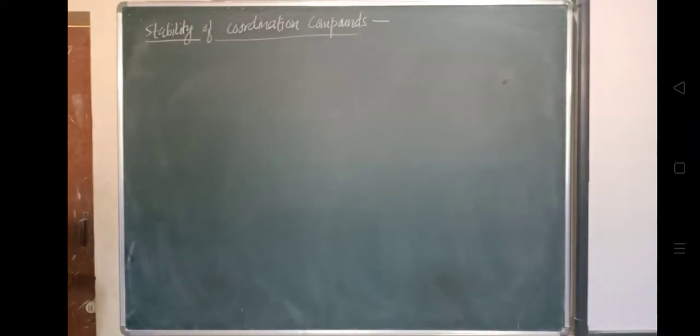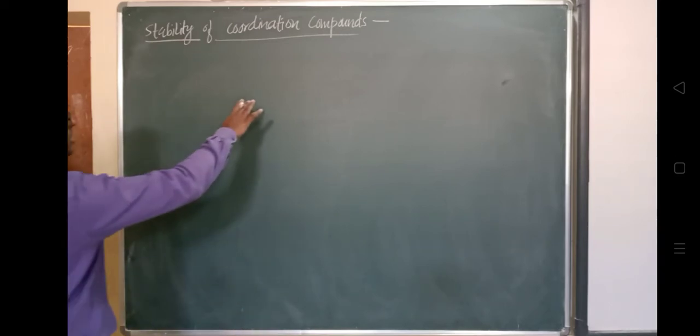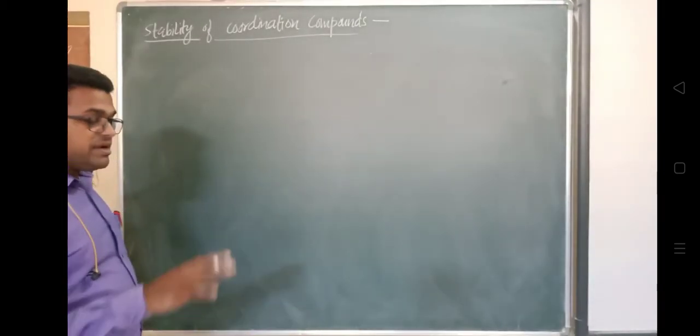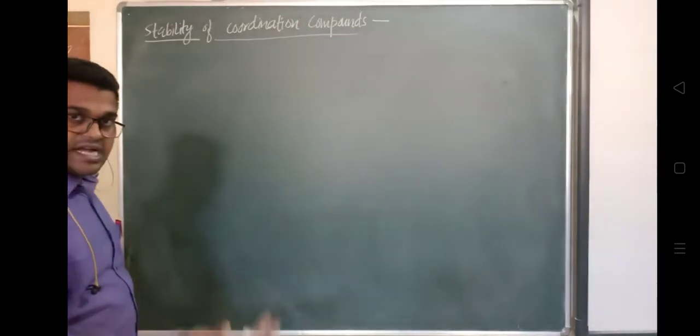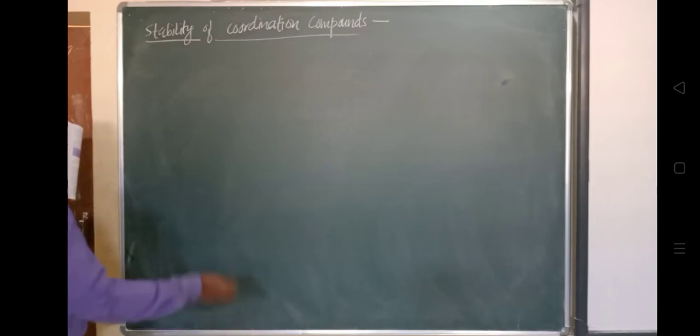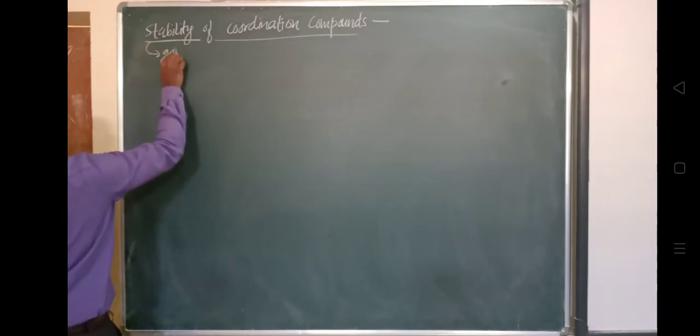The stability of coordination compounds can be explained by knowing their stability constants. So what is that stability constant? We'll see. The stability is governed by metal-ligand interaction. These coordination compounds are formed by interaction between the metal ion and the ligands. Ligands surround the central atom, and that's why the stability is governed by metal-ligand interaction.